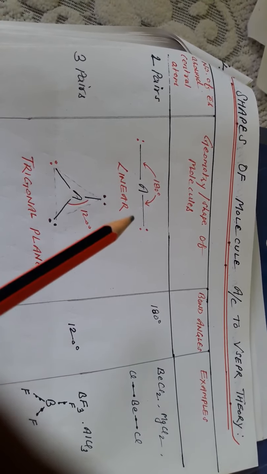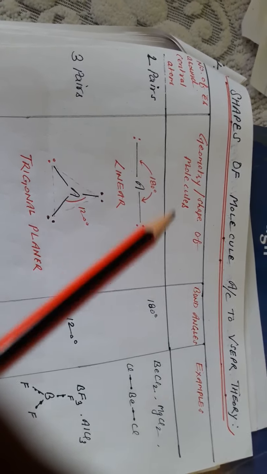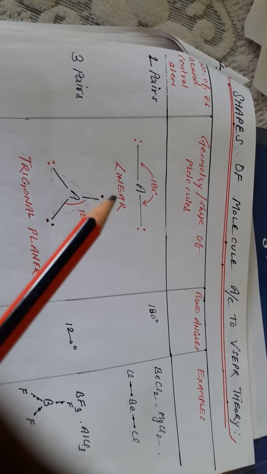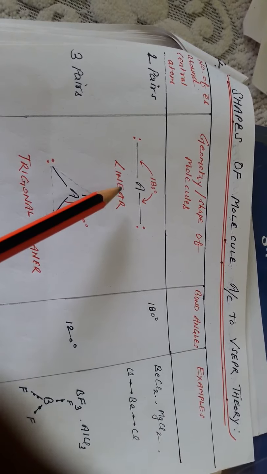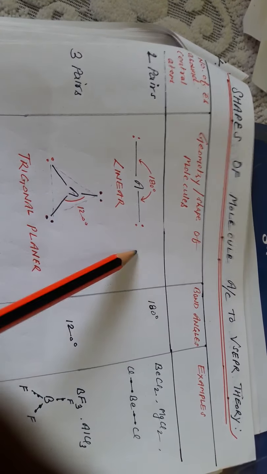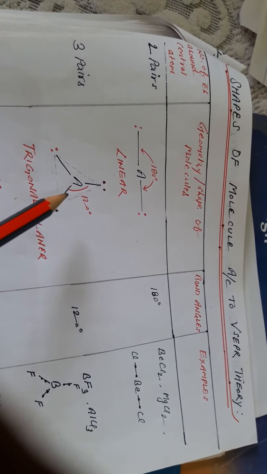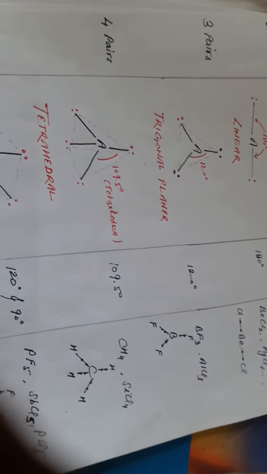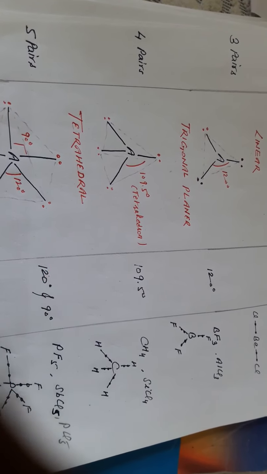In the next article we are going to cover two types: regular geometries and irregular geometries. Regular means structures with all bond pairs, but irregular geometries are when some pairs are non-bonded also. So linear is the main geometry and it has no irregular geometry, but for trigonal planar, the bent shape may be an irregular geometry. So let me show you in the next video what the regular and irregular geometries are, with examples.